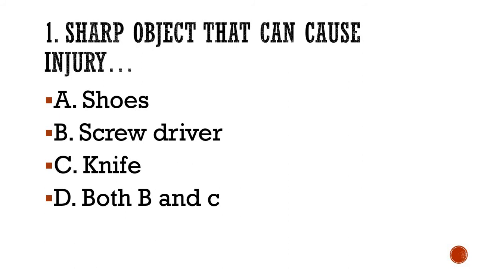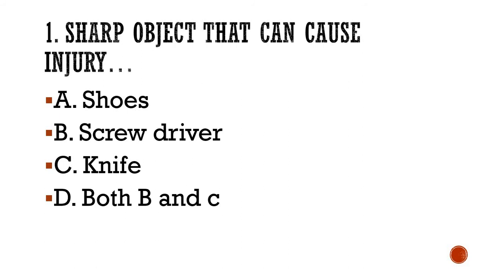Now here, look at the question carefully. Sharp object that can cause injury. Shoes can cause injury. Okay, if you throw the heavy shoes on someone may get hurt, but it is not a sharp object. And please apply the same criteria with screwdriver and knife and just write your answers before I display the correct answer.